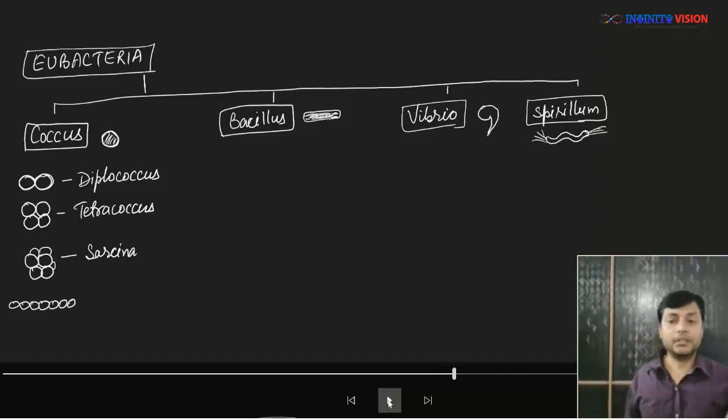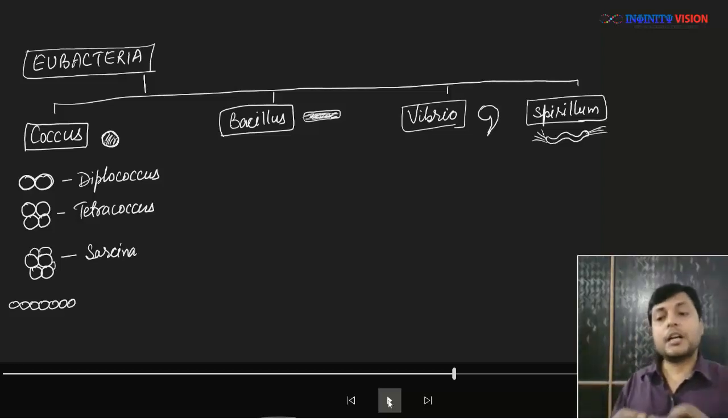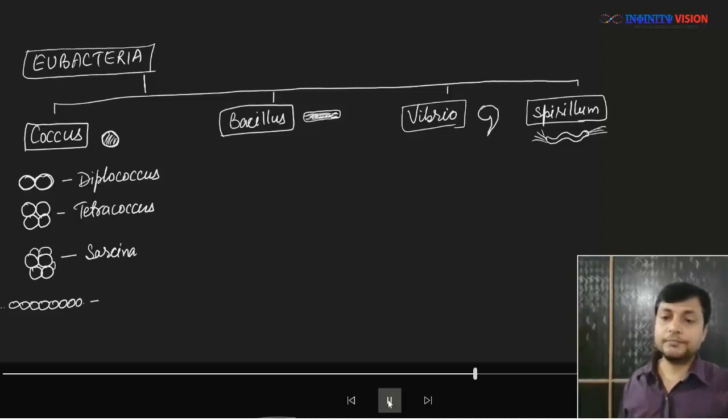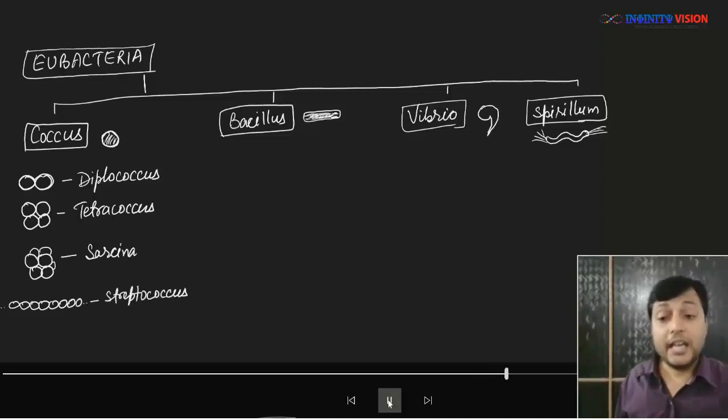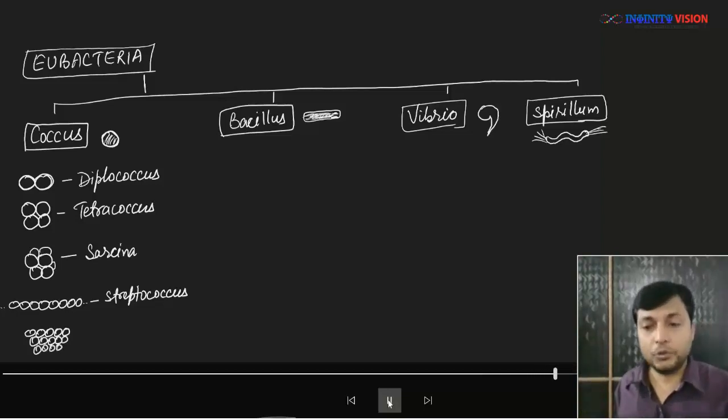Sarcina is a unique one. Apart from that, if the coccus are arranged linearly to form a chain, we call it streptococcus. If they are arranged in a group, or in a grape-like bunch, then we call it Staphylococcus.